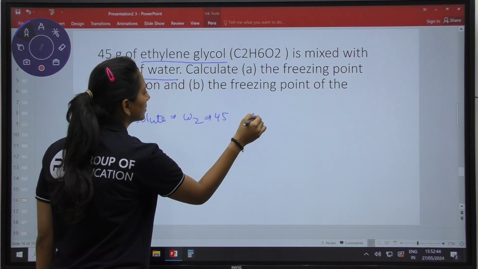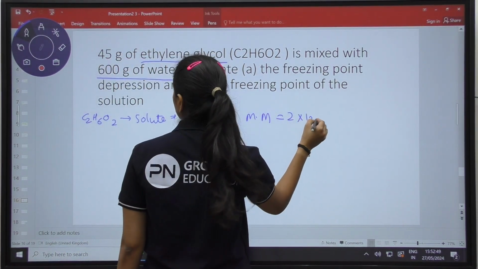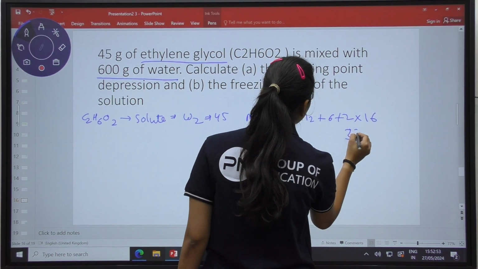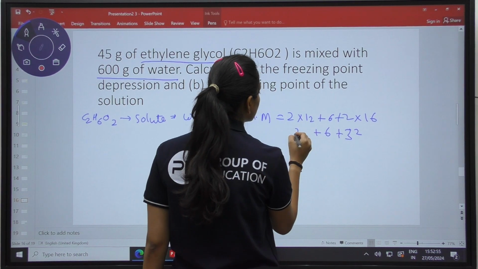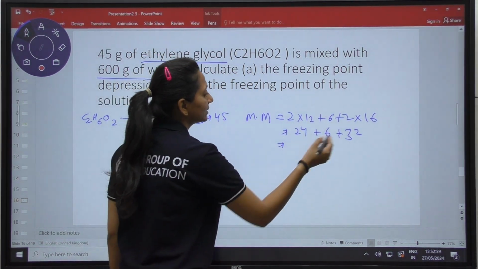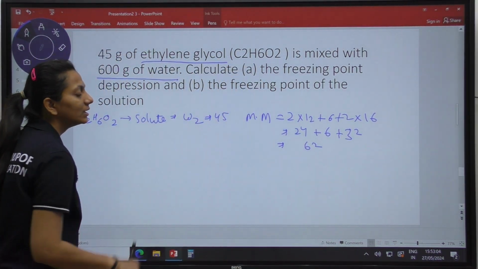What is the molecular mass of the solute? We will calculate: 2 into 12 plus 6 plus 2 into 16. We are going to have 24 plus 6 plus 32, which will be 62. So we have 62 as the molecular mass of my solute.